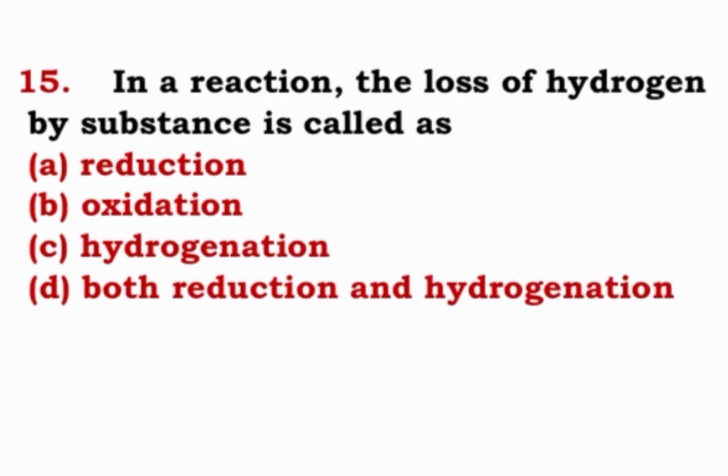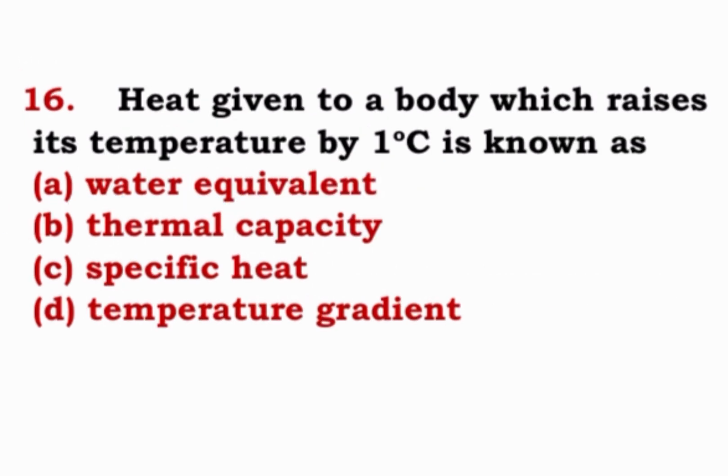Question number 15. In a reaction, the loss of hydrogen by a substance is called as reduction, oxidation, hydrogenation, both reduction and hydrogenation. Loss of hydrogen is known as oxidation, so B option will be correct in this.